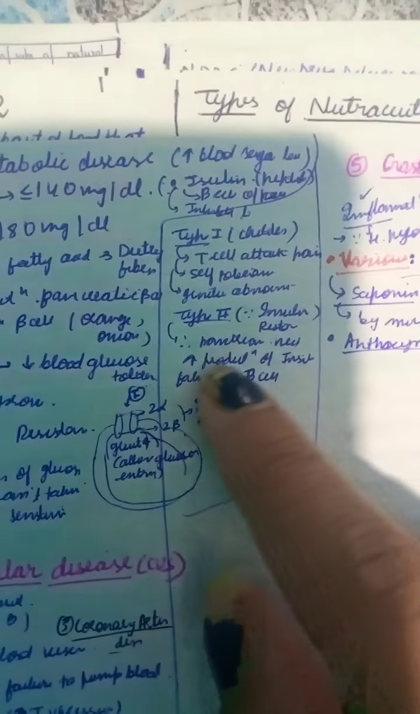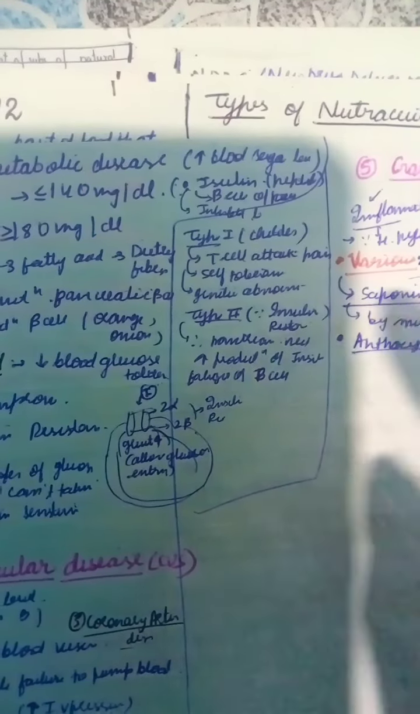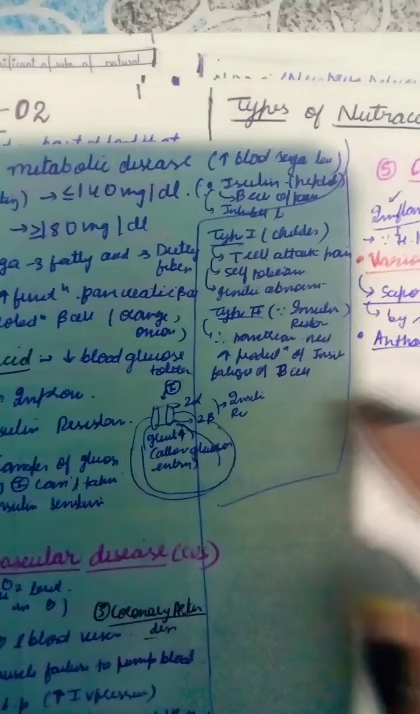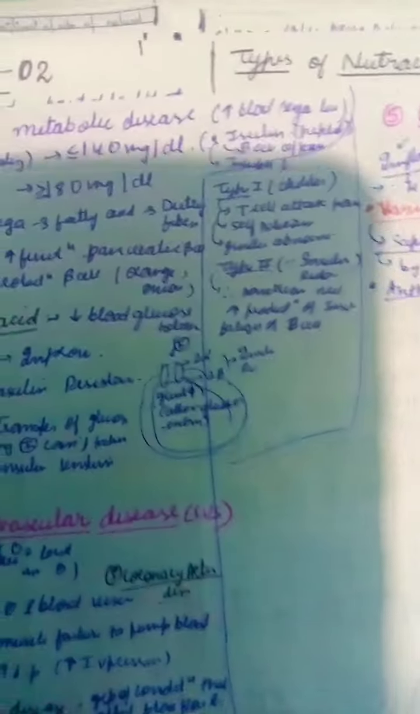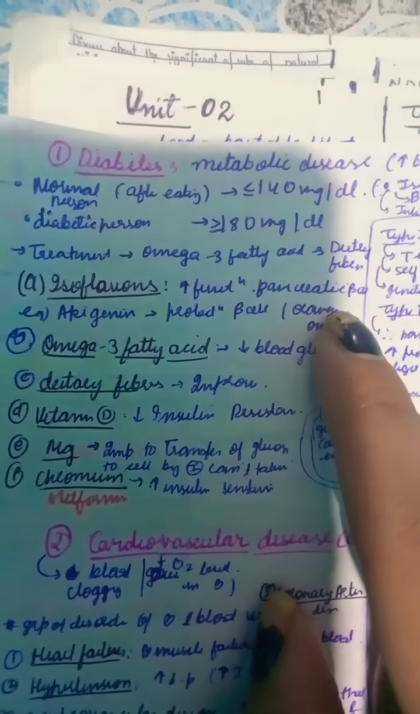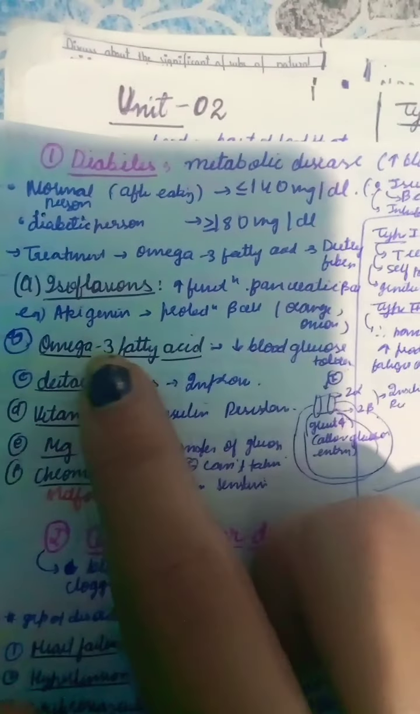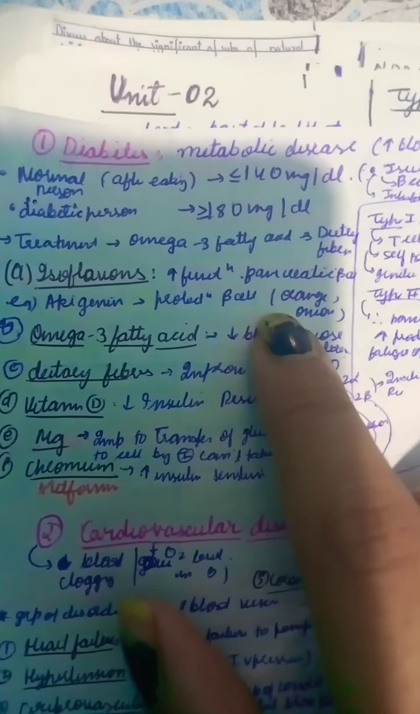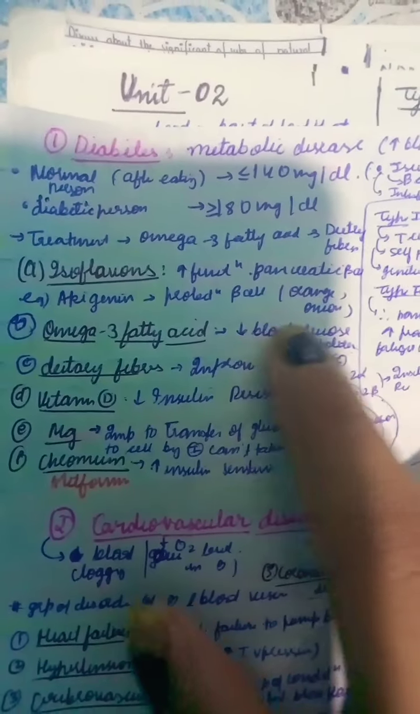In type 2 diabetes, insulin resistance occurs because the pancreas needs to produce more insulin, and fatigue of beta cells occurs as their load is increased. Now the treatment is by isoflavonoid. It increases the pancreatic function of the beta cells. Alkiginin, for example, protects the beta cell, and it is found in orange and onion.